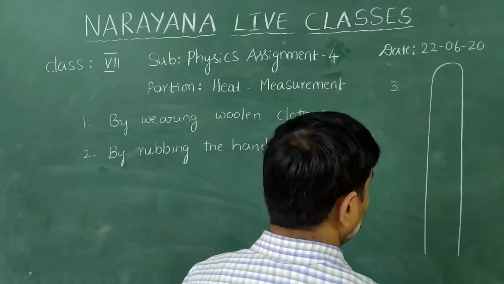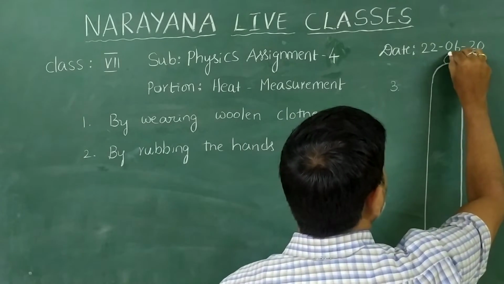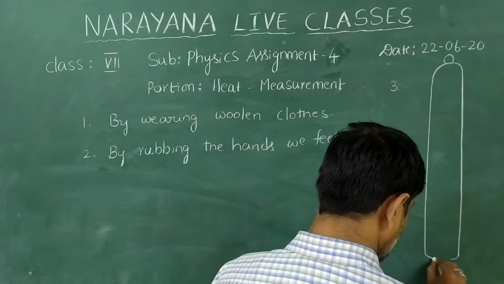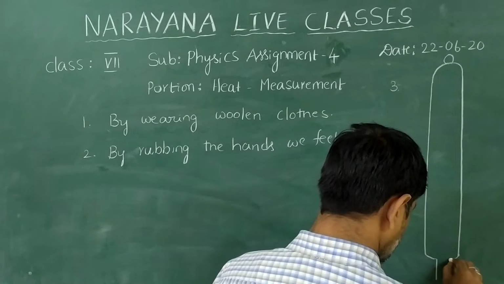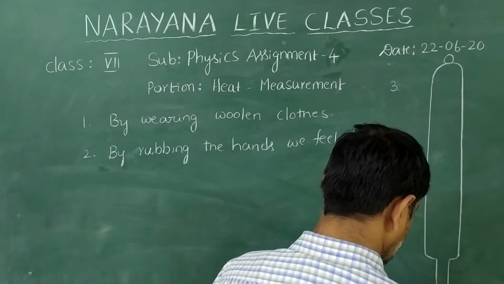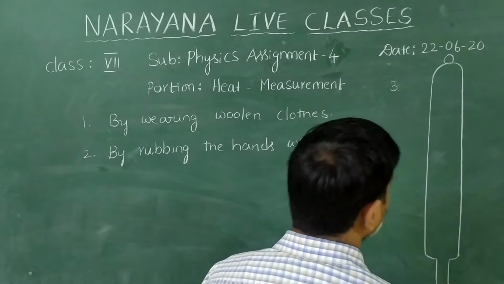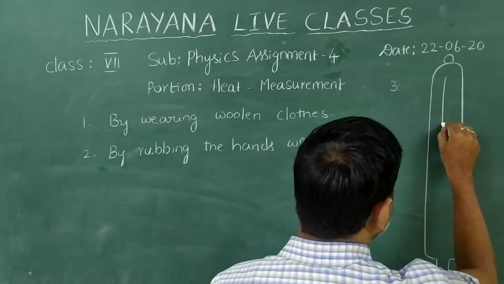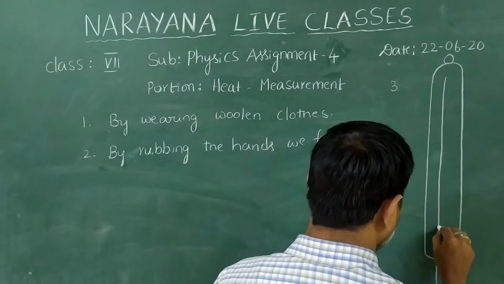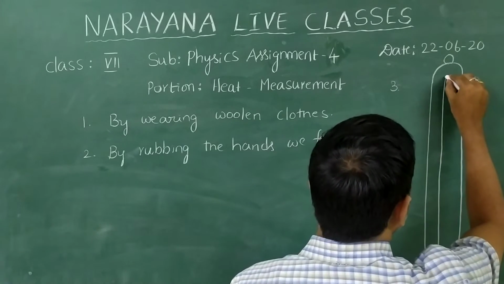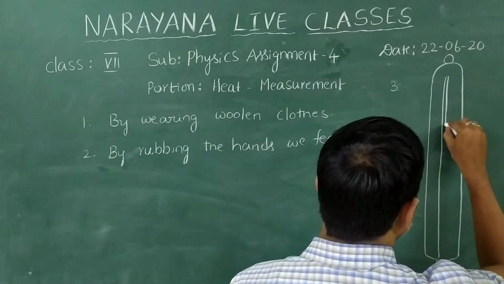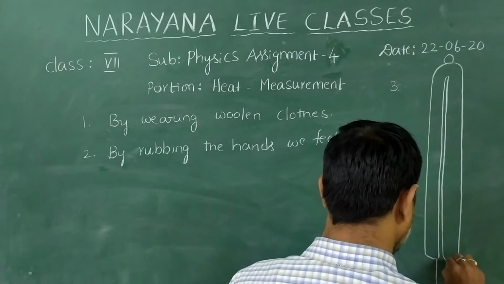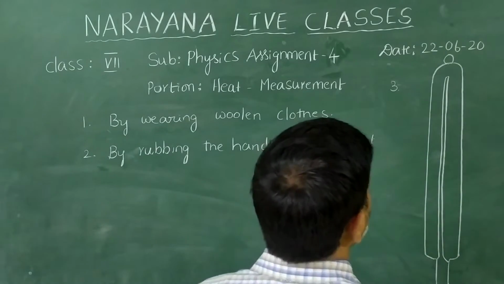This is an external glass, and here there is a hook, and this is a mercury tube, and there is a small thin capillary tube inside.